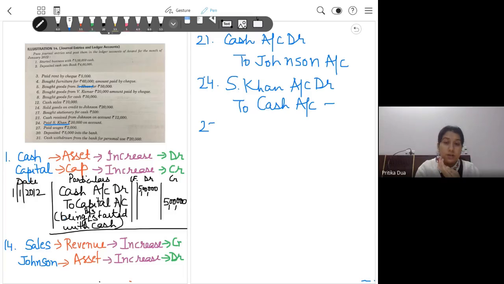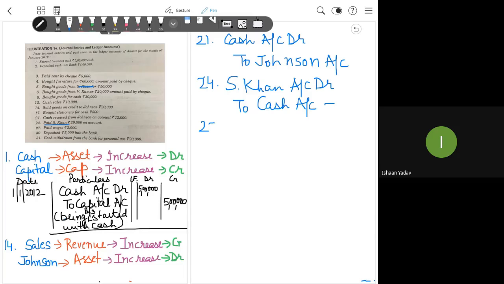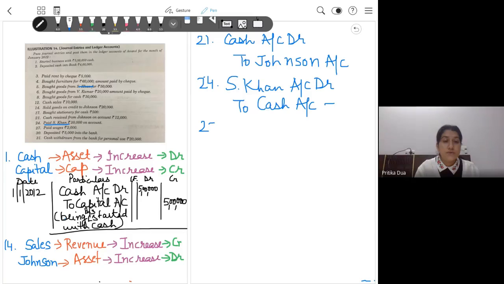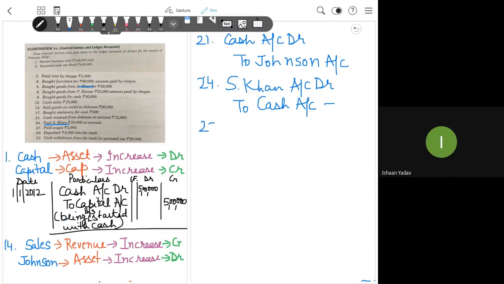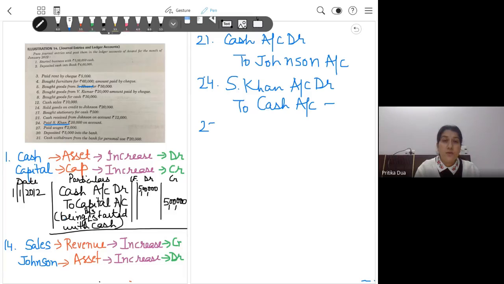You are not solving the question. You're a commerce student, Ishan. So then you should be able to record the entry. What should the entry be here? What are wages for the business? Expense. Is the expense increasing in the business?